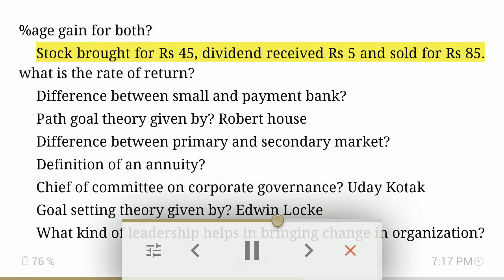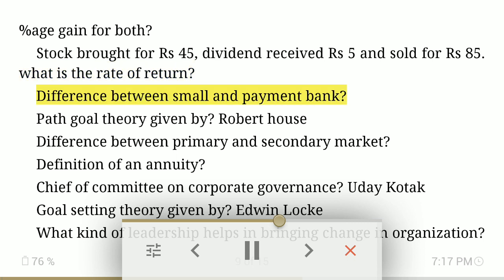Stock bought for 45 rupees, dividend received 5 rupees and sold for 85 rupees. What is the rate of return? Difference between small and payment bank. Path goal theory given by Robert House. Difference between primary and secondary market.